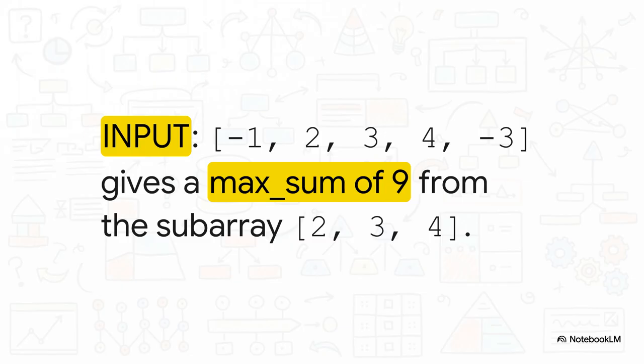We start with -1. Our current sum is -1, which is less than 0, so we reset it to 0. Next up is 2. Current sum becomes 2, so our best sum is now 2. Then we add 3. Current sum is 5, so our best sum is now 5. Next, we add 4. Current sum jumps to 9, so best sum becomes 9. And finally, we add -3. Our current sum drops to 6, but that's less than our best sum of 9, so we don't change anything. And there you have it. The algorithm correctly finds that the subarray 2, 3, 4 gives us that max profit of 9.